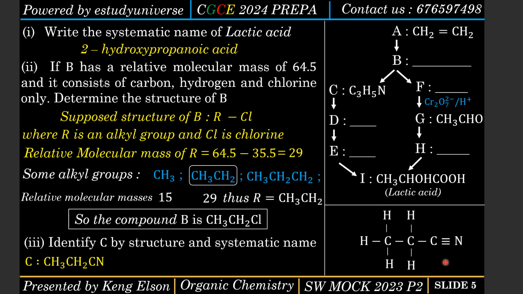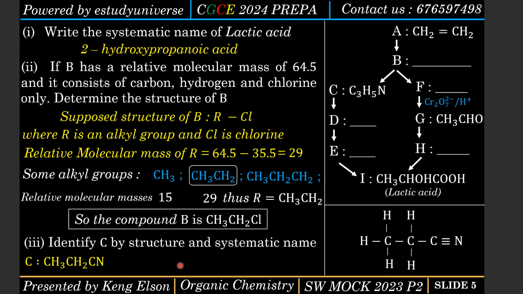So by the name, we are going to write it this way. That's the structure. And now the name. Since you are naming it as a nitrile according to the IUPAC way of naming, it's a nitrile. That's the main functional group. We could also call it an alkane molecule with the cyano group as a substituent.